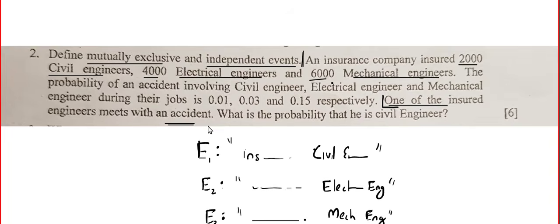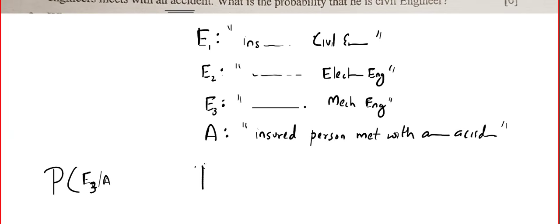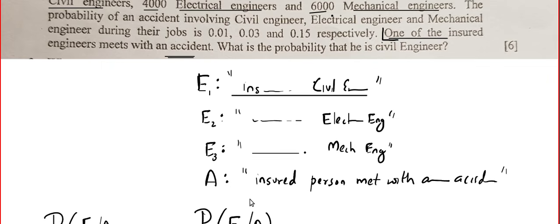Now let's look at the question and understand. The required probability is probability of E1 given A. E1 means the insured person is a civil engineer, given that the insured engineer met with an accident.